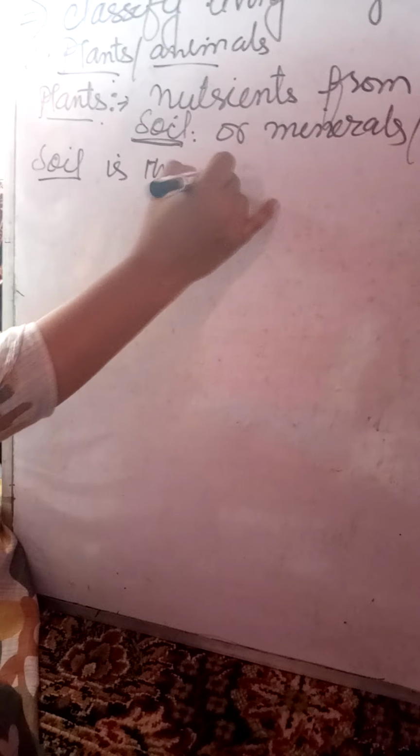Soil, what is soil? Soil is the main natural resource. We discussed that plants derive all their vital nutrients, needed for growth and life processes, from soil.